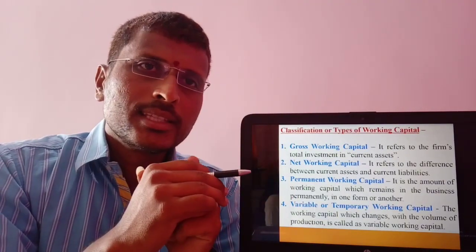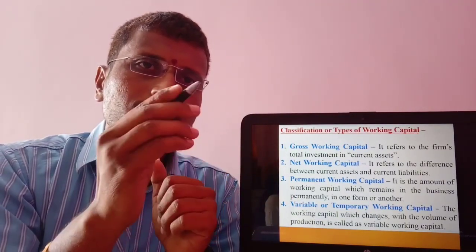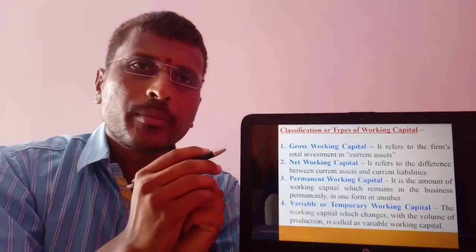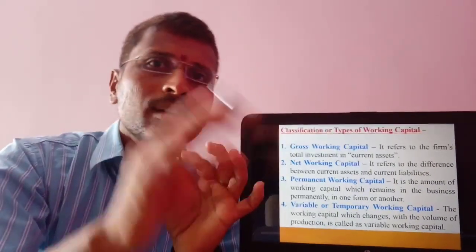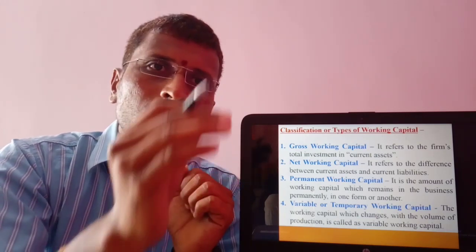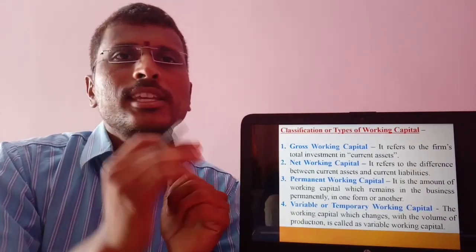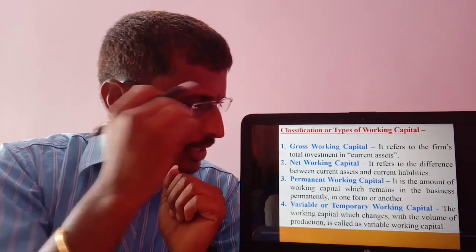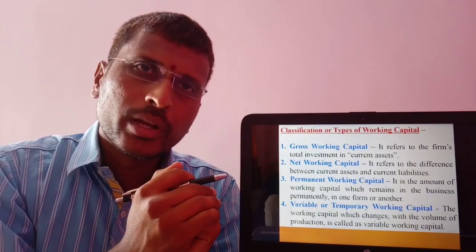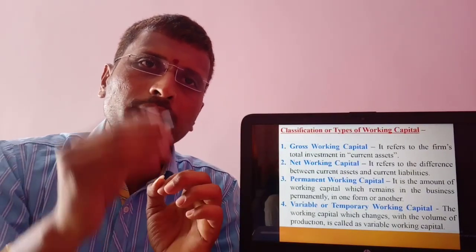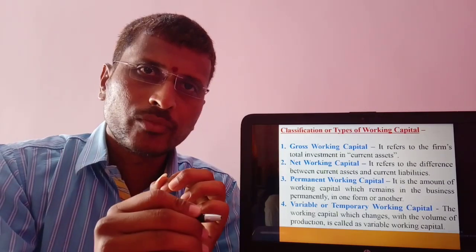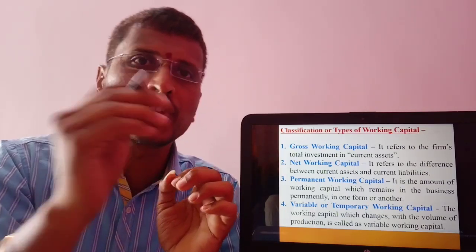Permanent working capital is that part of working capital which remains in the business even though the production is zero. Variable or temporary working capital is working capital which fluctuates with production.